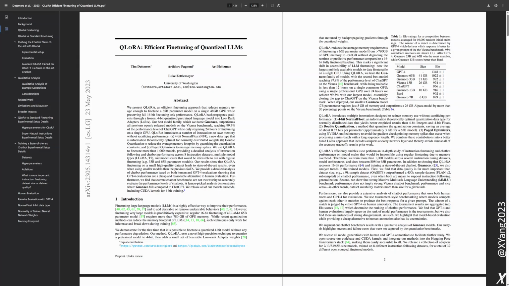Well, the most significant one is the potential for democratizing access to large language model fine-tuning. Because QLoRA reduces those memory requirements so drastically, it makes it possible for smaller research groups, companies, and even individuals to fine-tune these powerful models. That could really level the playing field and lead to a lot more innovation. Exactly. And the paper even talks about the possibility of fine-tuning LLMs directly on mobile phones and other devices. Wow, that's wild. So you could have a personalized AI that lives on your phone and learns from your interactions without your data ever leaving your device. Exactly. A really exciting prospect.